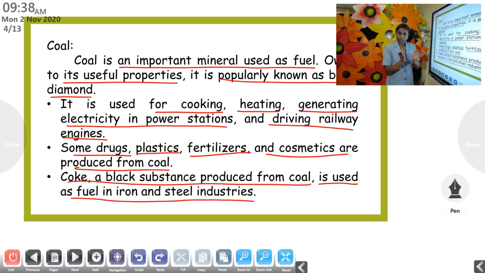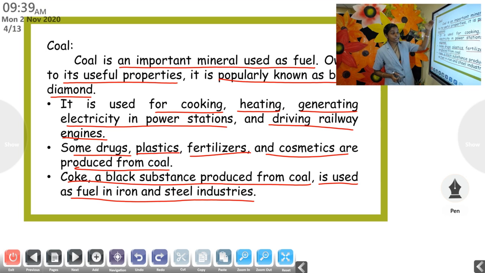So for the iron and steel industry, coke is used as fuel.